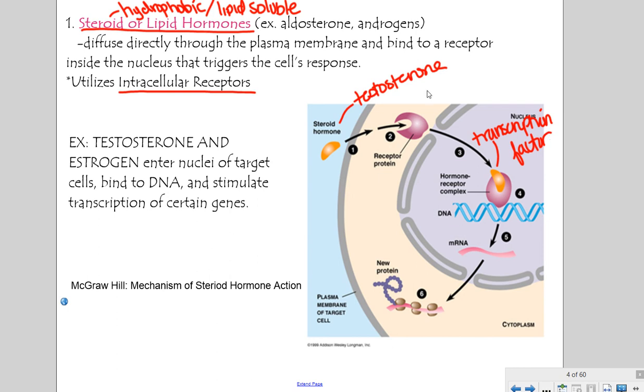So shown here, we can see a steroid hormone binding to this receptor, and then together they form a complex called a transcription factor here. And recall that transcription factors can alter the transcription of mRNA and then ultimately produce a particular protein. And so that's how these types of hormones are primarily going to act upon a cell. So we're going to watch a short little video clip here so you can see this in action.